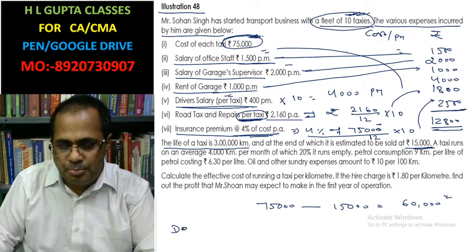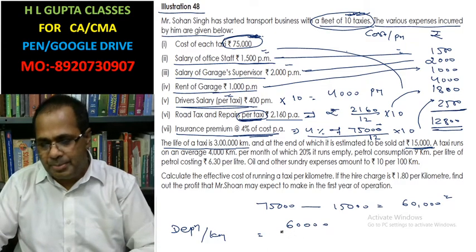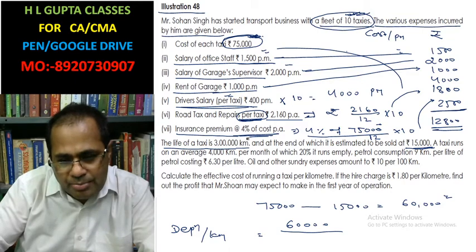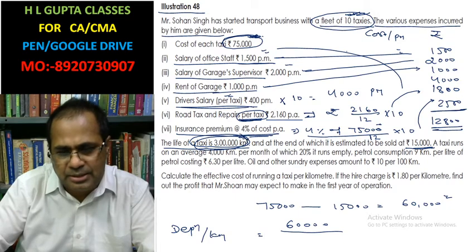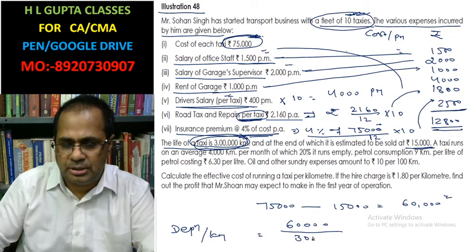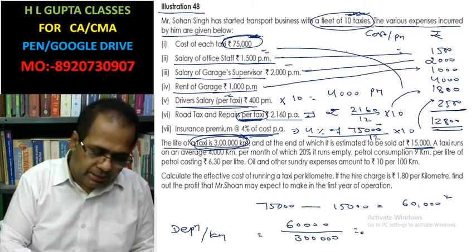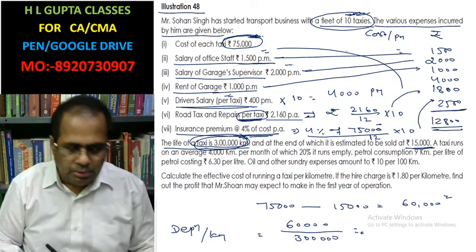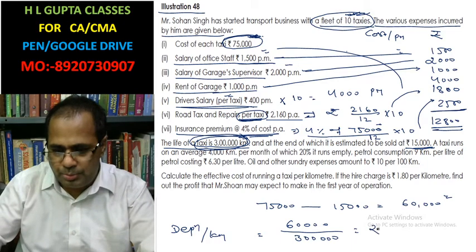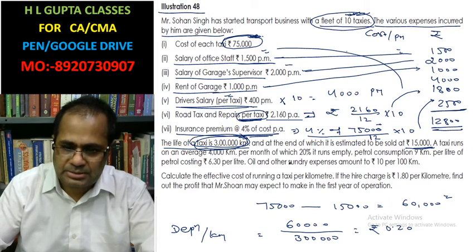So how is depreciation per kilometer calculated? Depreciation for the whole life is 60,000, and the whole life kilometers, the life of the taxi, is 3 lakhs kilometers. One taxi runs 3 lakhs kilometers. So it is calculated as 60,000 divided by 3 lakhs, which equals rupees 0.20 per kilometer.